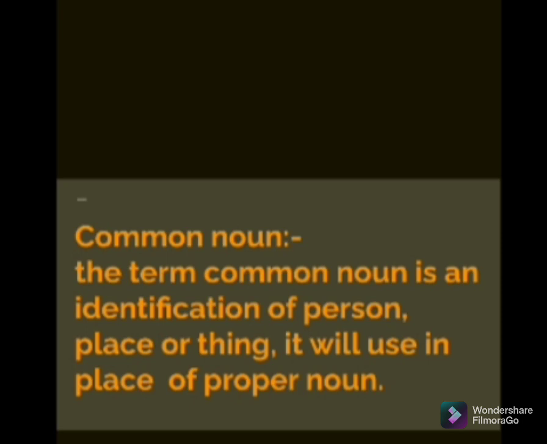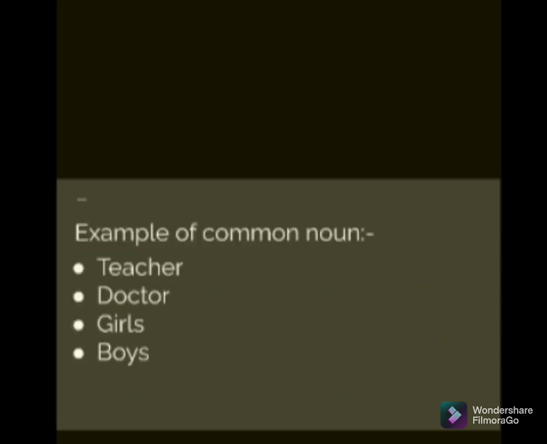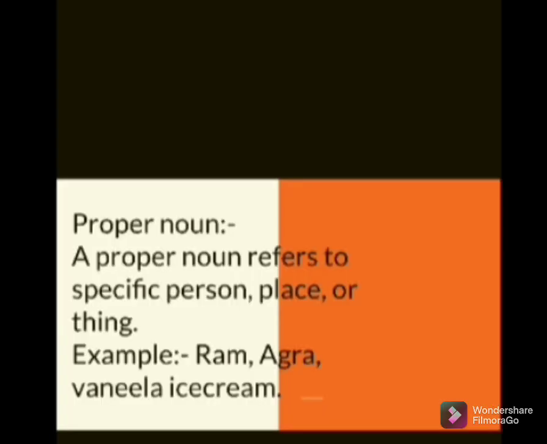And in my next video we will talk, first of all, about the common noun. The term common noun is the identification of people, place or thing. It is used in place of proper noun. Means common noun is commonly used in the place of proper noun, which has no specific identification, right?